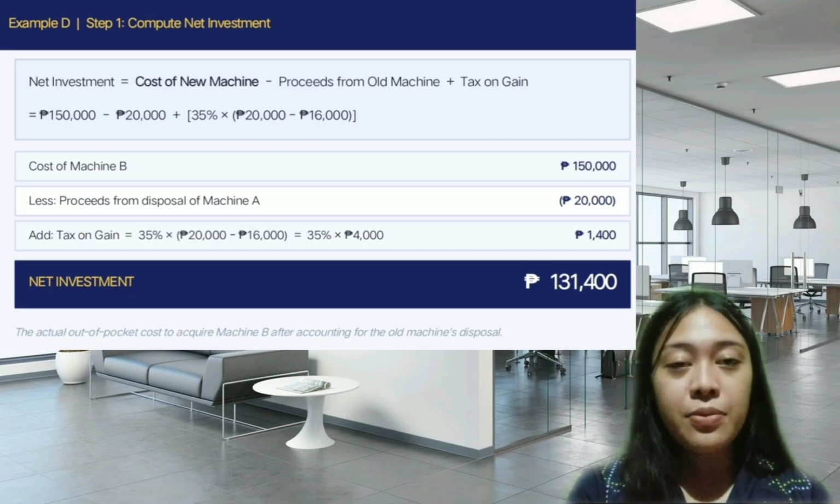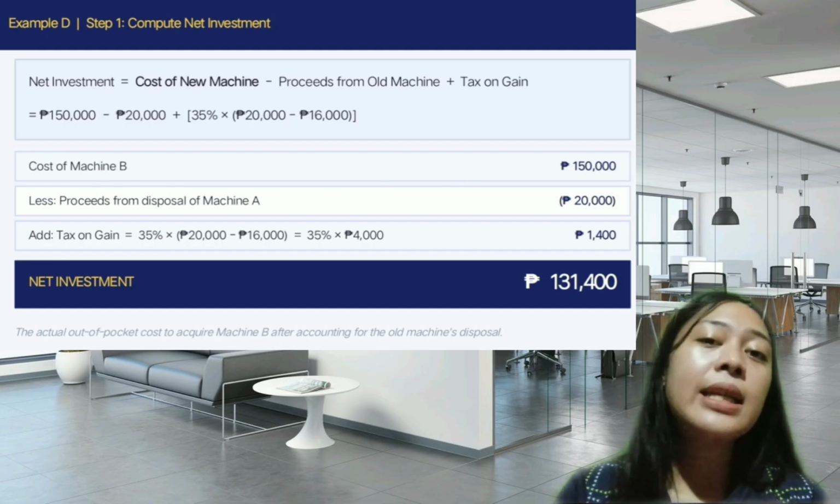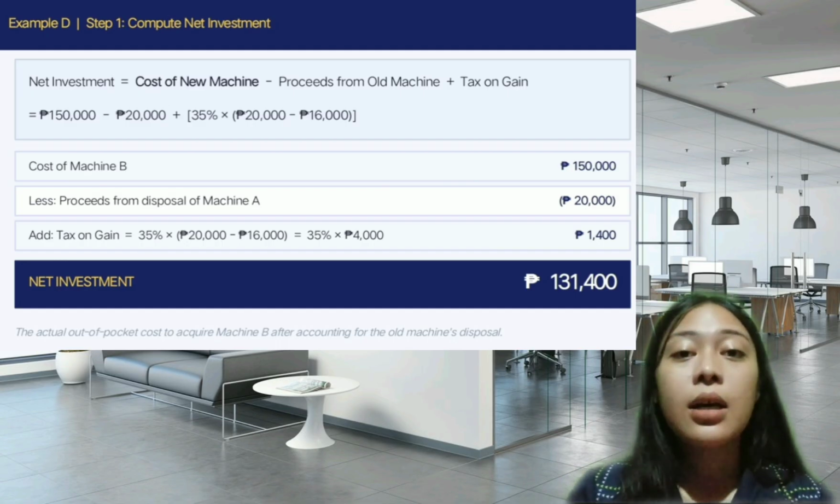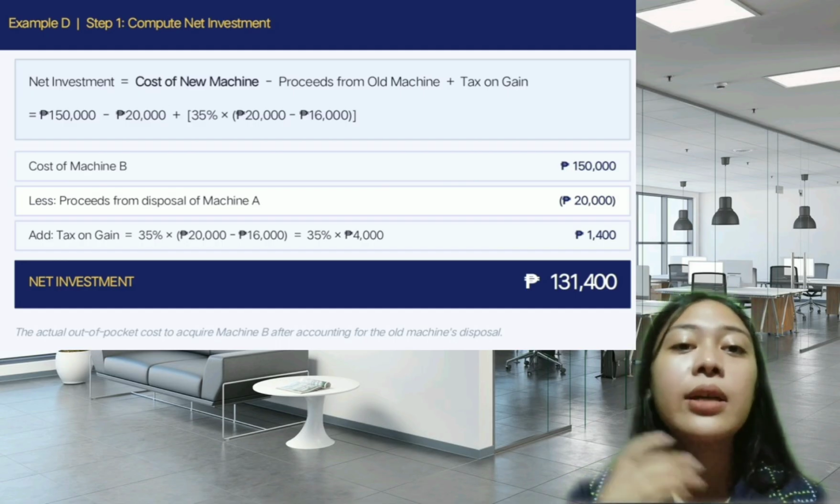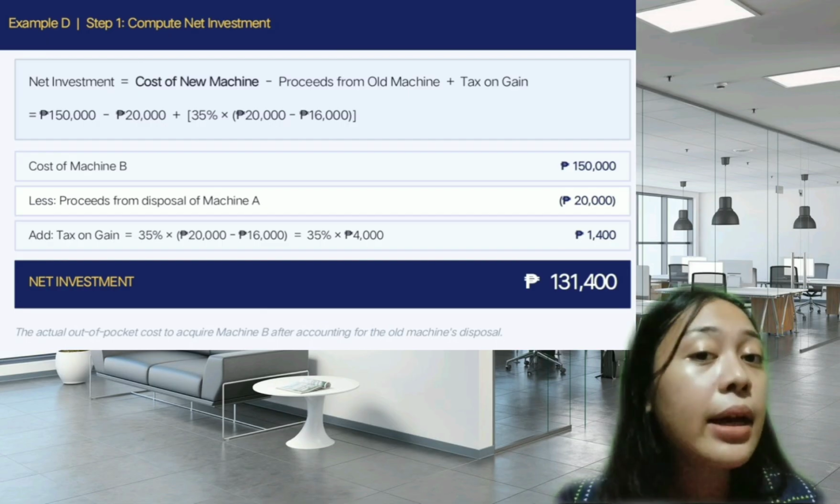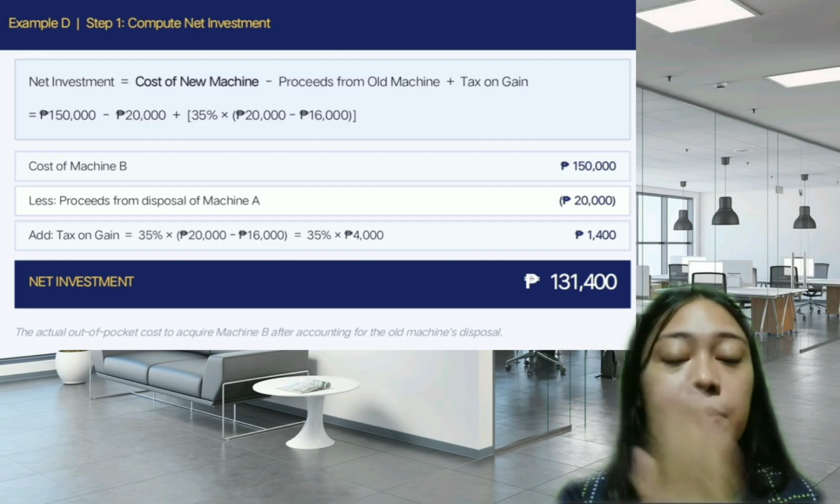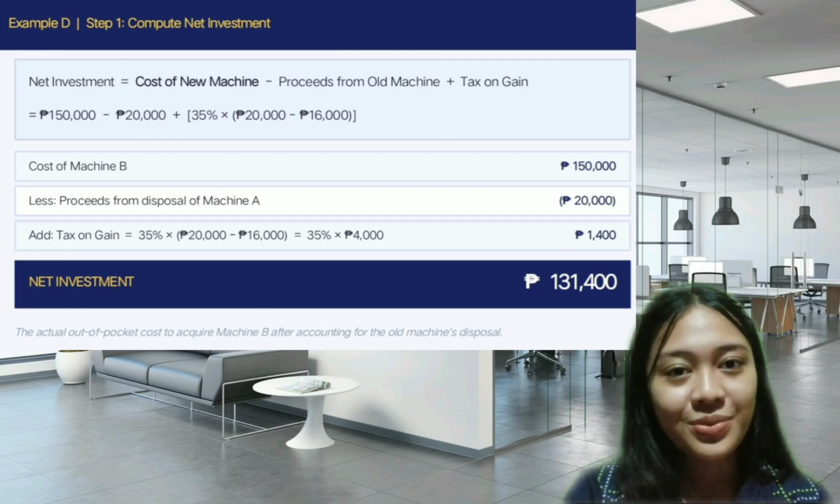So in Bisaya pa guys, ang net investment kay dili lang ang presyo sa bagong makina. Angay usab atong ididak ang kwarta nga nakuha gikan sa pagbaligya sa daan nga makina or machine ug i-add ang tax nga gibayad sa kita niya to.